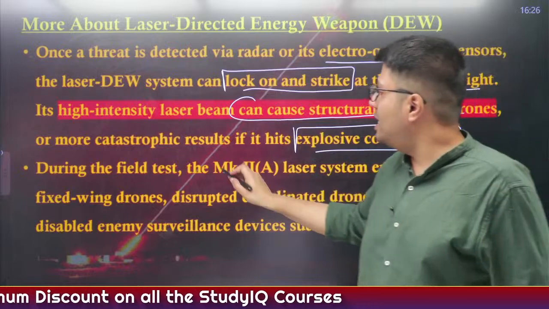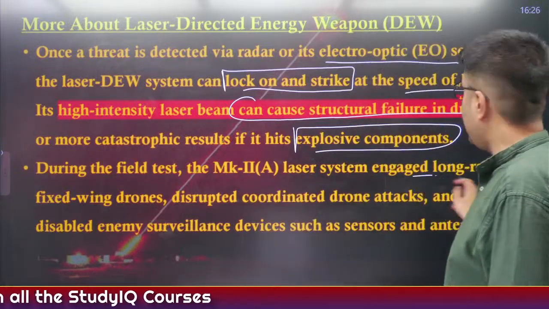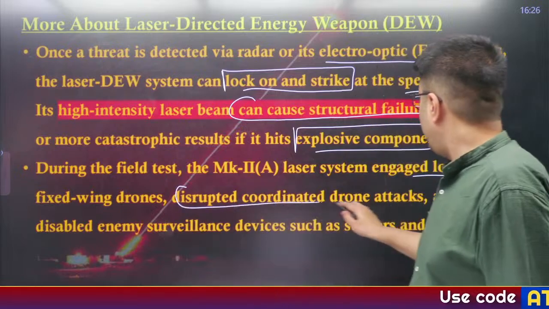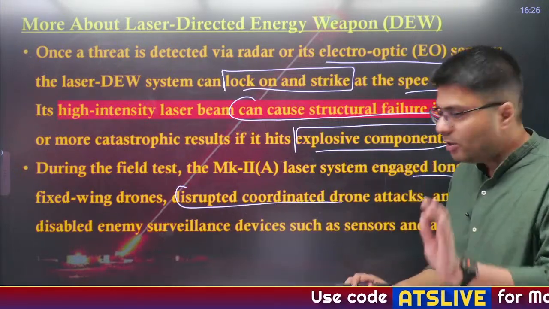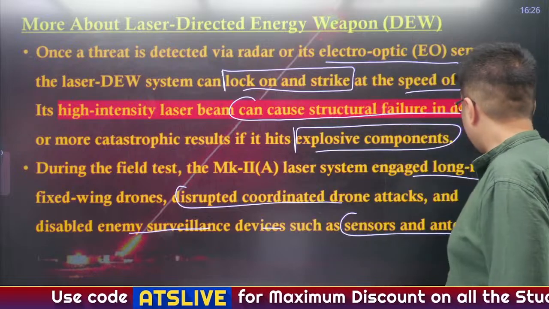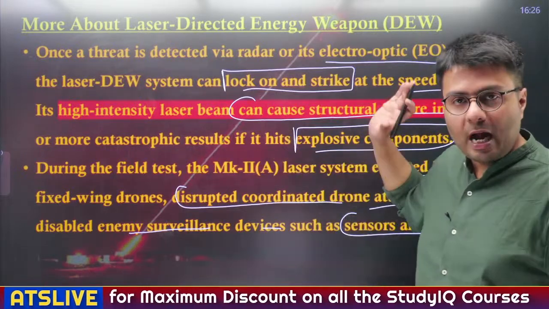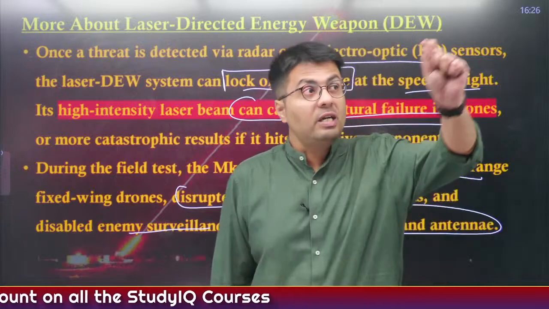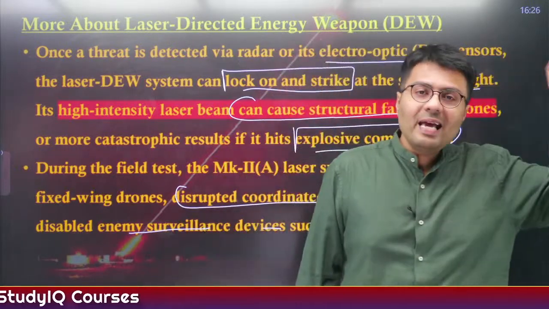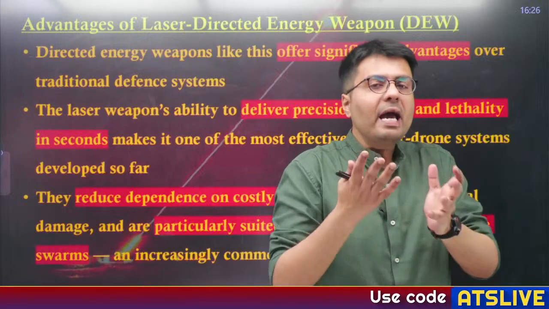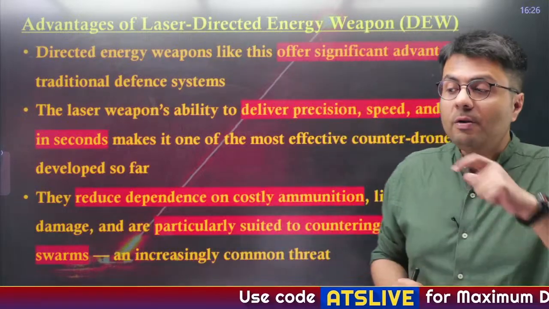Now during the field test, this particular weapon system engaged long range fixed wing drones. It disrupted coordinated drone attacks and also disabled enemy surveillance devices such as sensors and antenna that might be mounted on that drone system. So it is quite an effective solution when it comes to dealing with aerial targets. Understand? Now, why are we using such a weapon system when we have missiles?